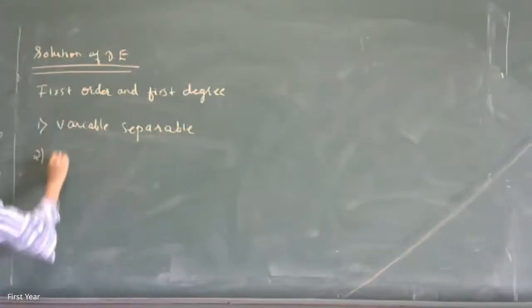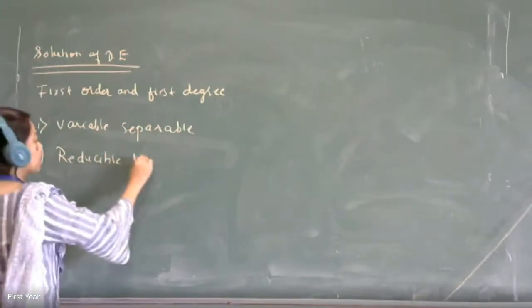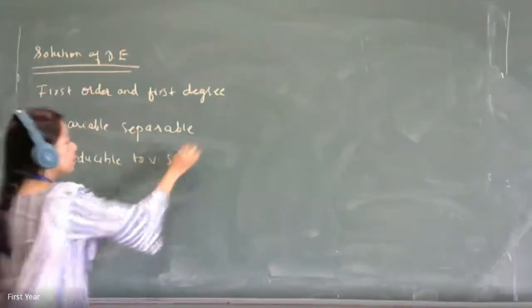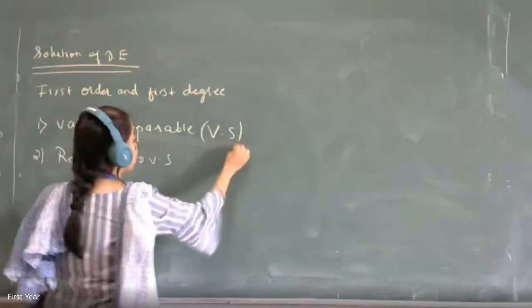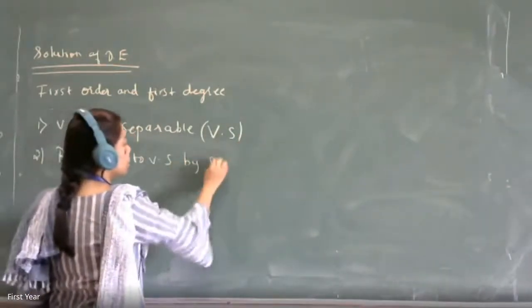Second, reducible to variable separable. Variable separable henceforth can be written in three orders. Okay, reducible to variable separable by substitution.